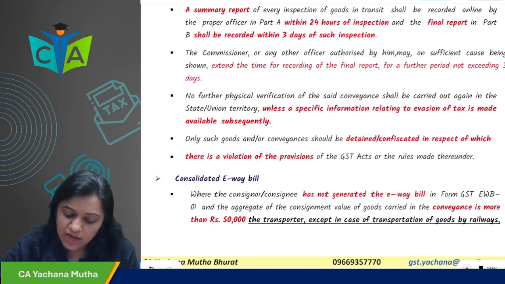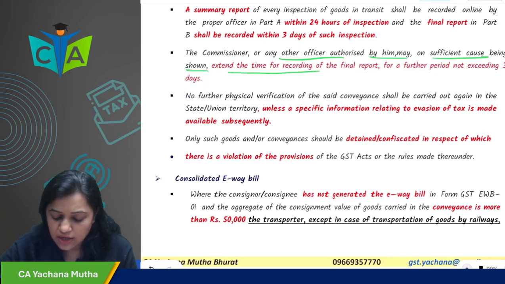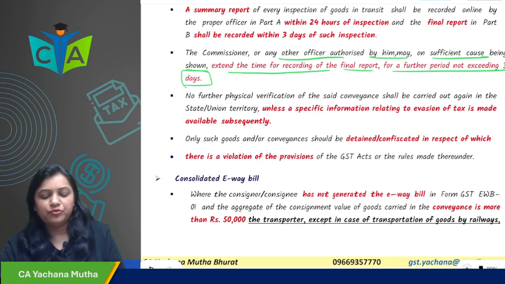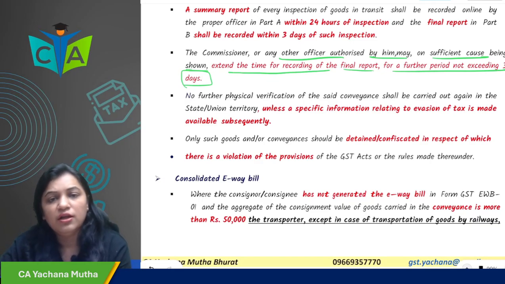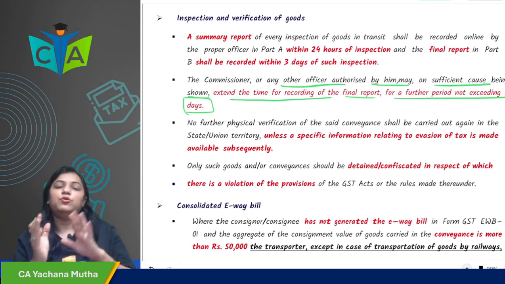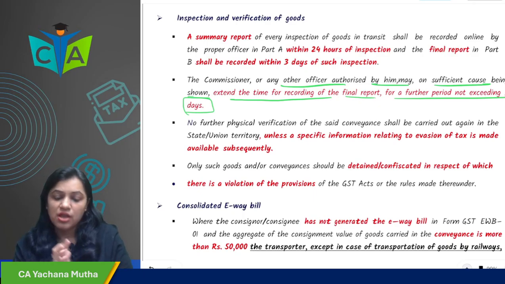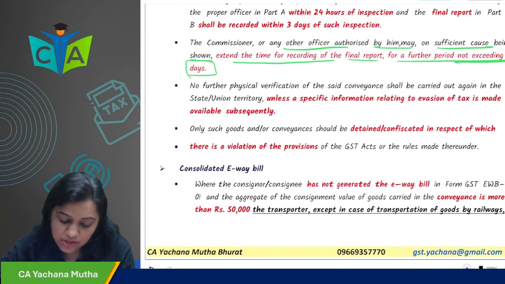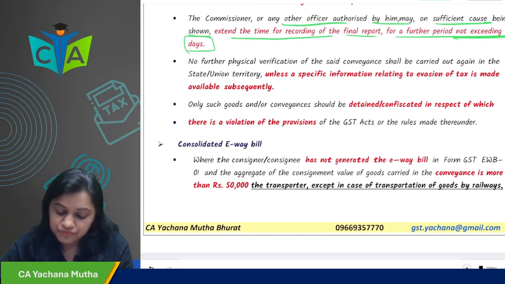The commissioner or any other officer authorized by him may, on sufficient cause being shown, extend the time for recording the final report for a further period not exceeding 3 days. So, if the circumstances so warrant, then an extension can be given for a further period of 3 days. Otherwise, summary report in 24 hours, final report in 3 days. But if the commissioner so feels, then an extension of 3 more days can be given for the final report.